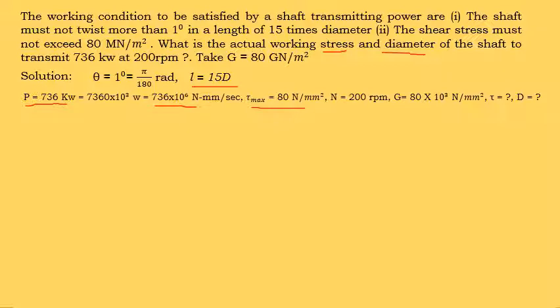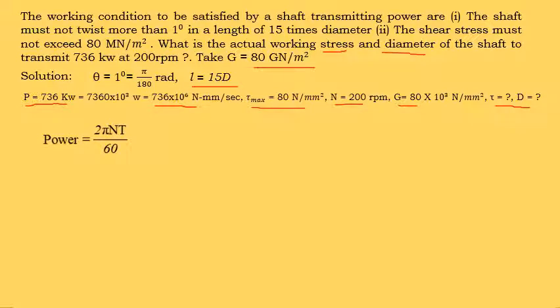Next, speed is given as 200 rpm, and modulus of rigidity G is 80 giganewton per meter square. Giga means 10 to the power of 9. So we are converting this into Newton per millimeter square. We need to find tau and diameter. Now let us see how to solve this problem. What are the different equations required to solve this problem?